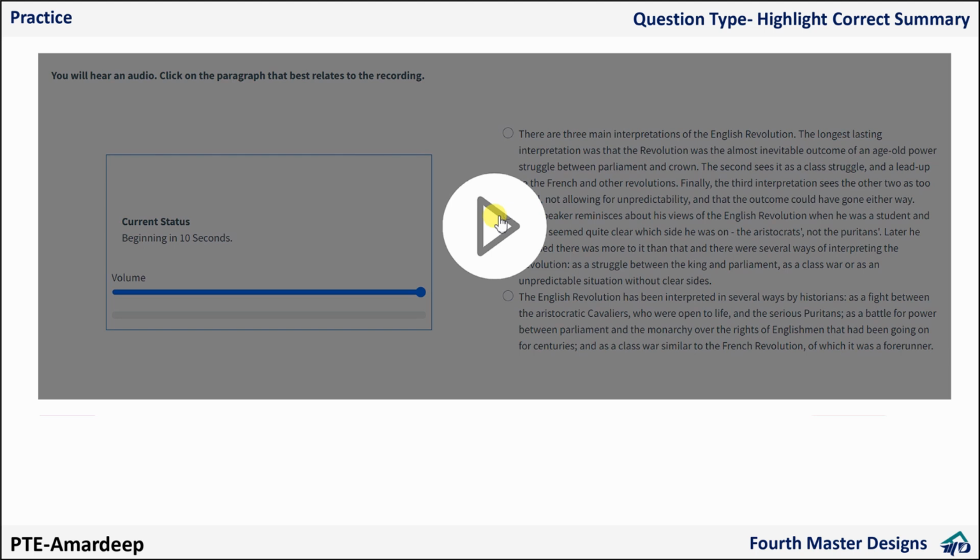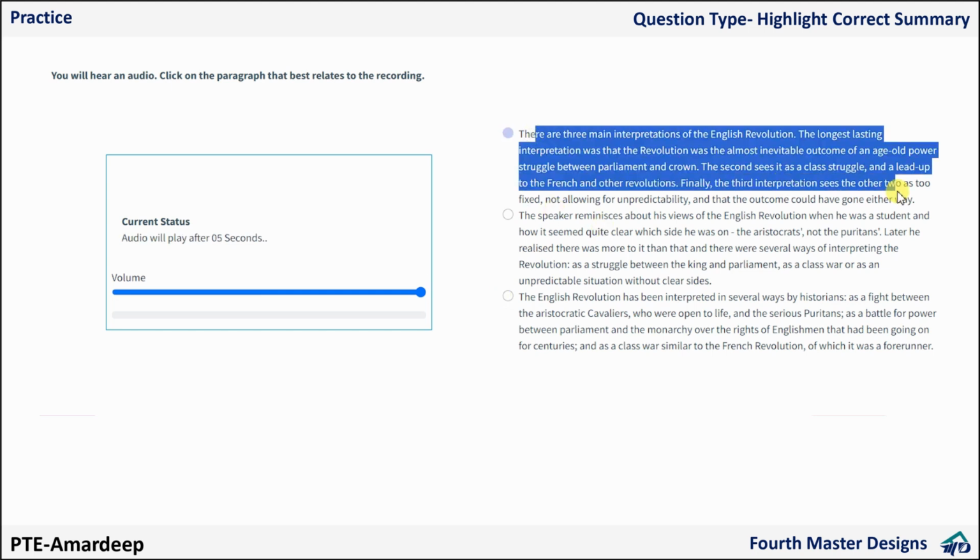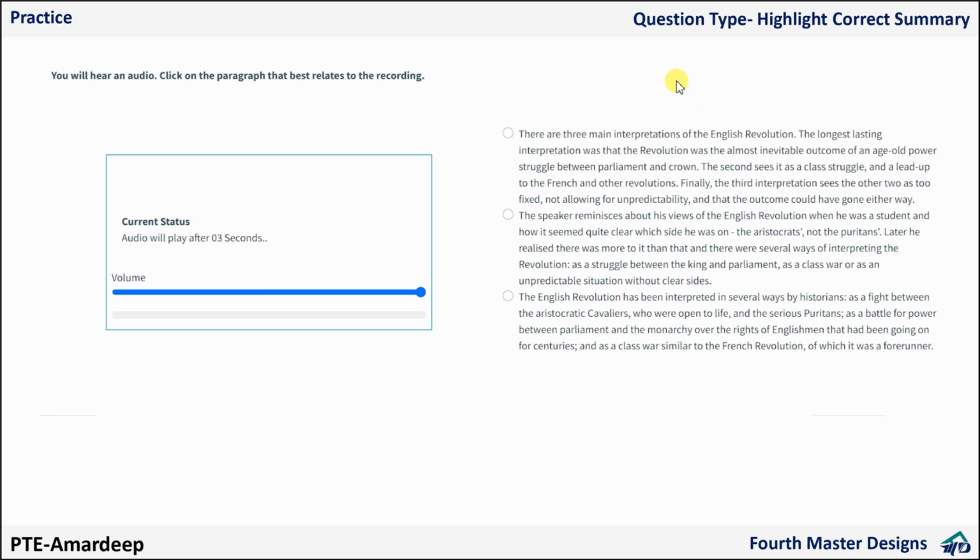While listening to the audio, if I have to read and think, no way I am going to answer it correctly. Reading, listening, and then thinking that this is the best one which summarizes it, it's not possible, at least it's difficult for me. And that's why it is a difficult question. See here how big the paragraphs are. This much long paragraph is there. Anyway, it's going to start.